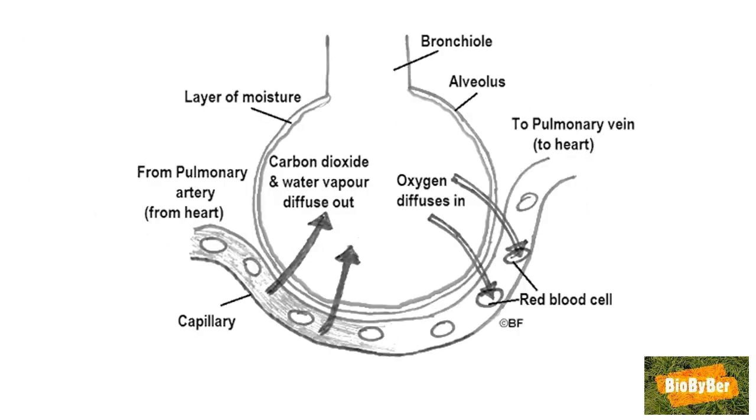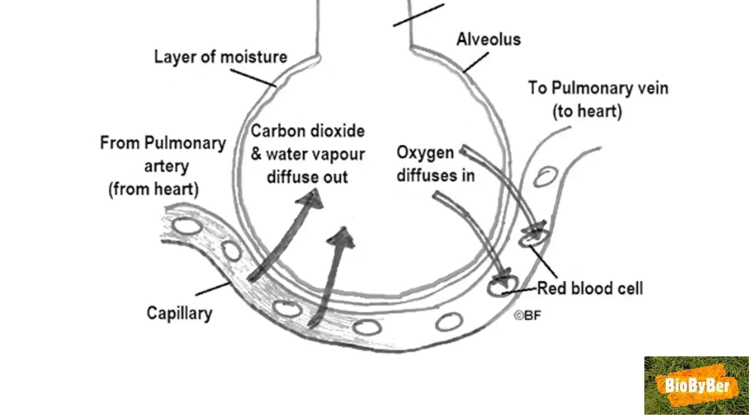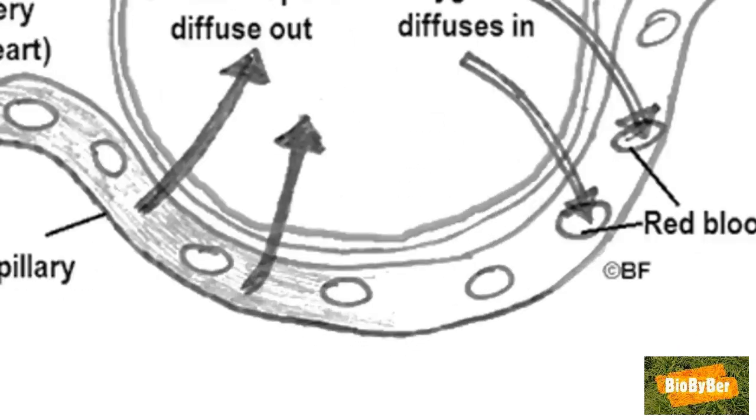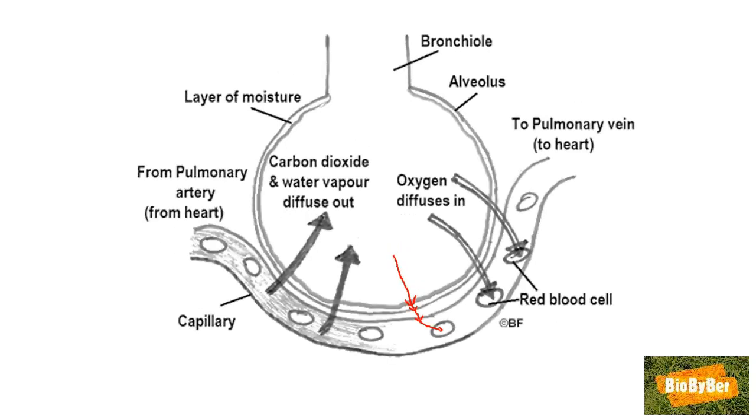Now the reverse happens with oxygen. Oxygen is in high concentration in the alveolus, so it'll move from an area of high concentration across the layer of moisture, which helps the diffusion, through the wall of the alveolus, which is only 1 cell thick, through the wall of the capillary, which is only 1 cell thick, and into the red blood cell, where the oxygen combines with the hemoglobin to form oxyhemoglobin, which is bright red in colour.